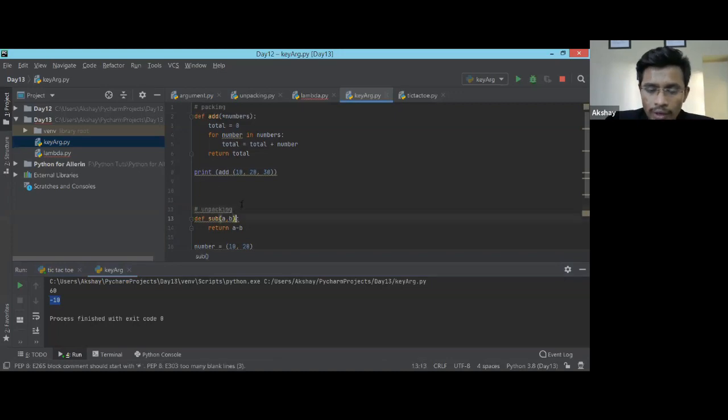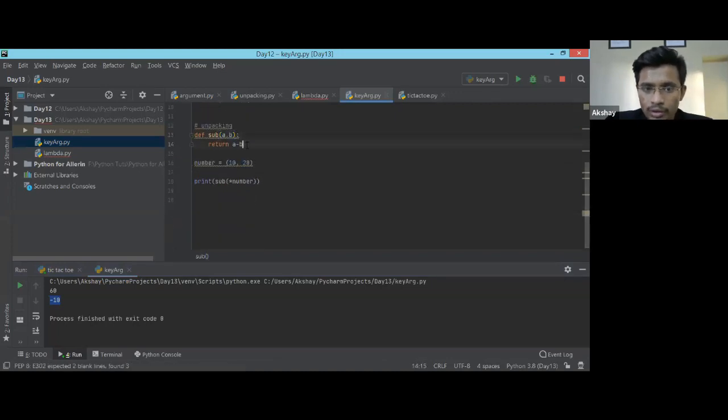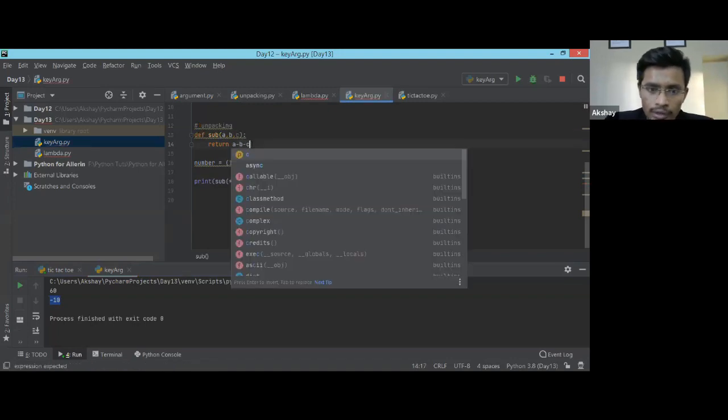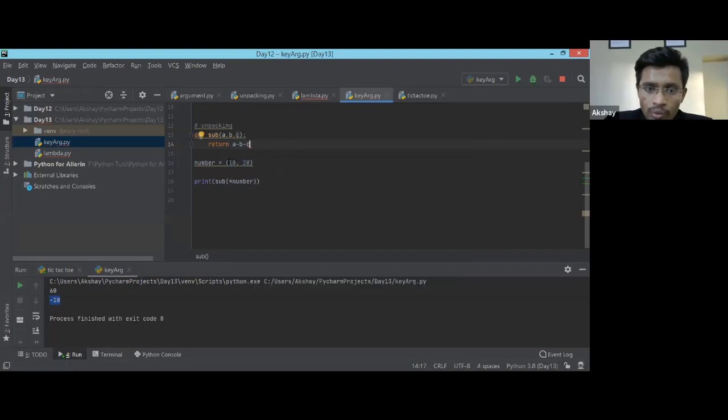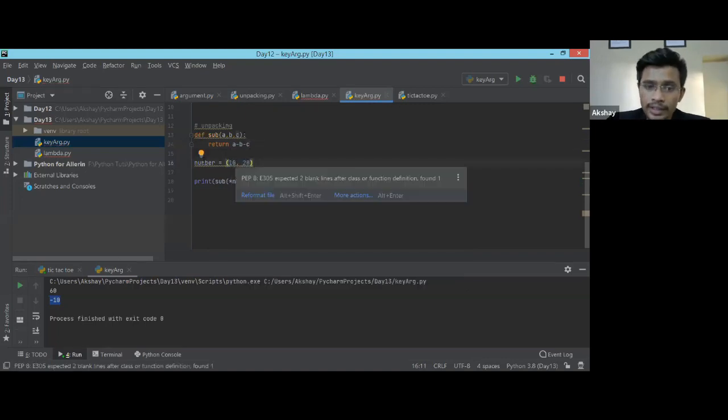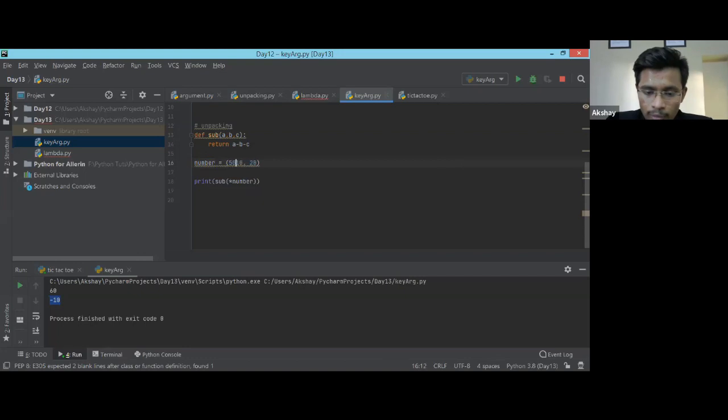Now, what if I have three numbers, a, b, c? I need to do the subtraction in that sequence also. So I need to pass a tuple which will have three numbers. Here I'm going to add a number.